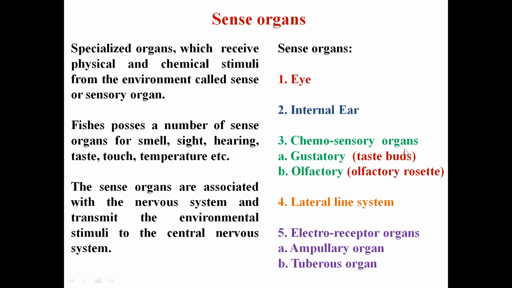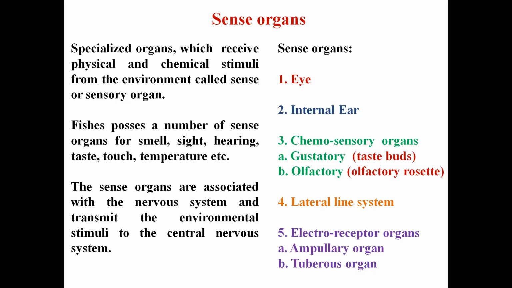Number one is the eye. Which category will the eye come under? Anyone? The photoreceptor. This is the organ of sight. This is the organ which has specialized cells and a specialized arrangement, which helps in the visualization of objects.